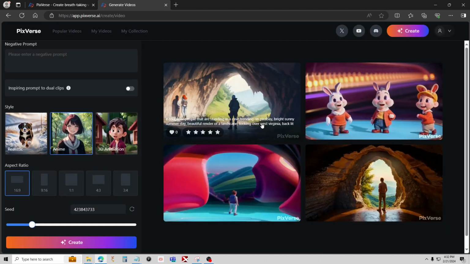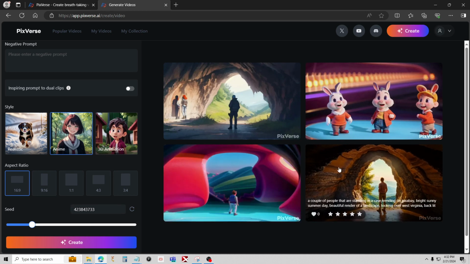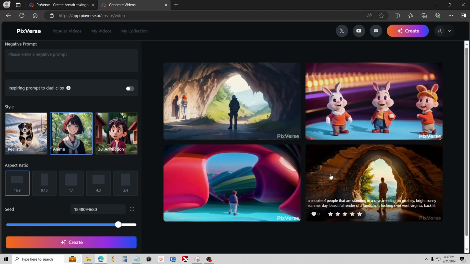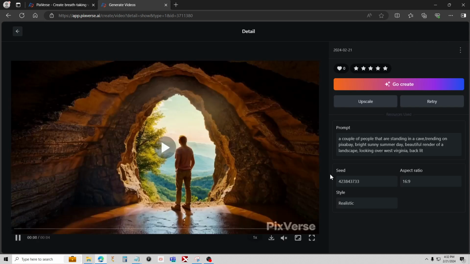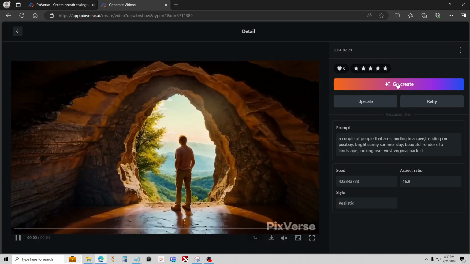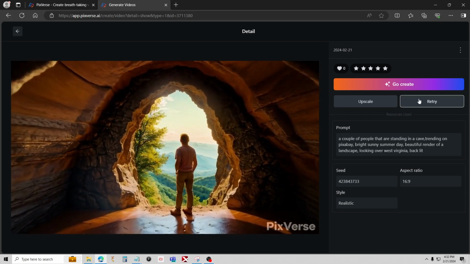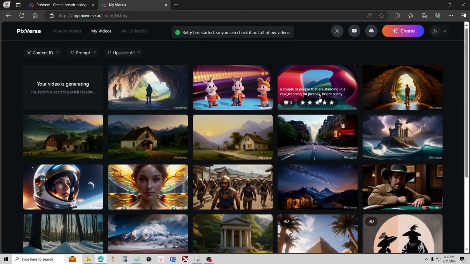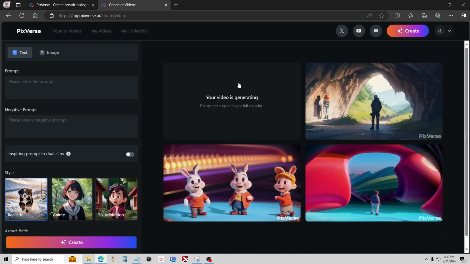So let's go ahead one more time. If I just run it right now, it'll pretty much just be a duplicate of this. So what I'm going to do is just change the seed. Now actually, I don't even need to do that. Once you get a prompt that you like, you can just go here and hit retry instead of go create. Go create will save all your settings. Retry, I believe, will just change the seed. So I'm just going to hit retry and now it's going to start creating it, but with a different seed.